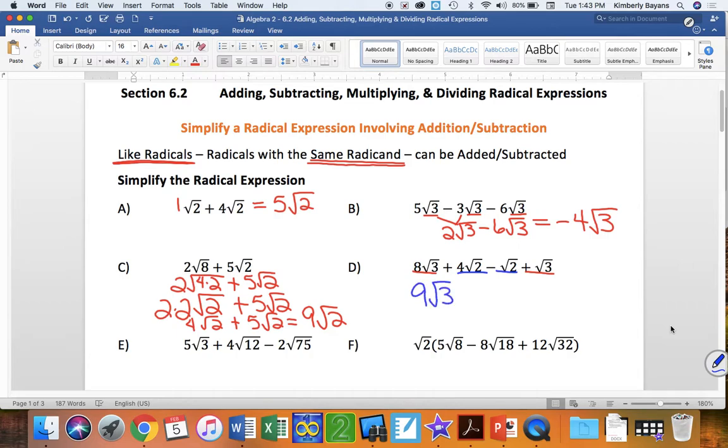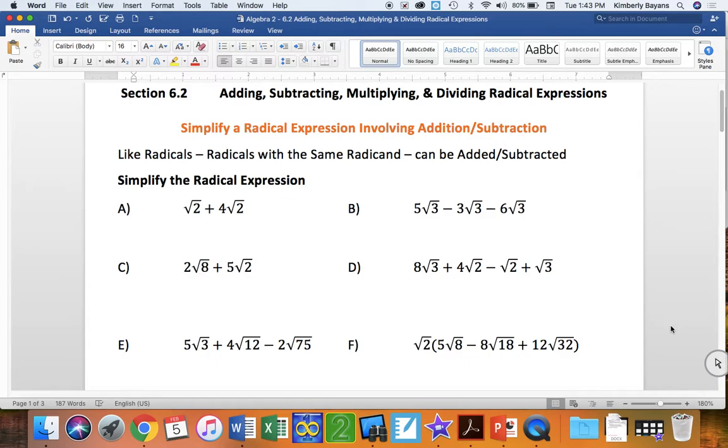And then 4 square root of 2 times 1 square root of 2 would be, times 1. 4 square root of 2 minus 1 square root of 2 is 3 square root of 2. I cannot go any further with this. These are not like terms at this point, so that's as simple as I can make it. I cannot do the 9 minus 3 because I do not have exactly the same radicand. Okay, so let's go ahead and look at problems E and F.